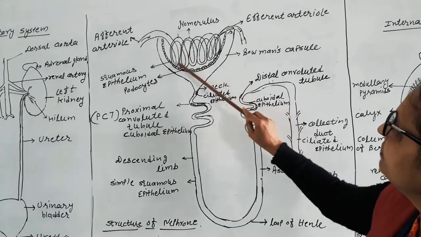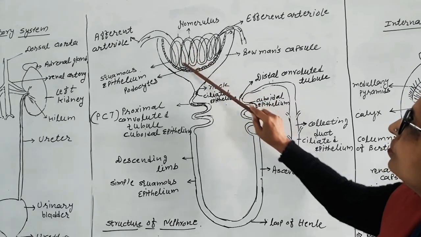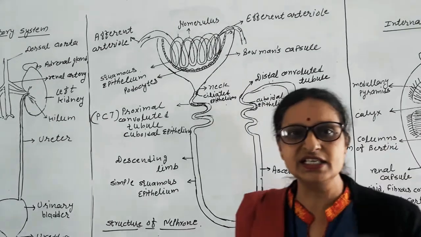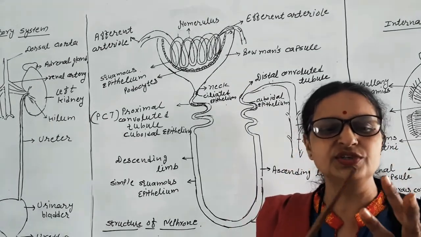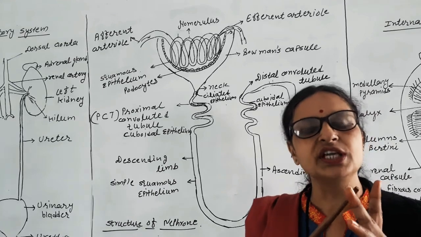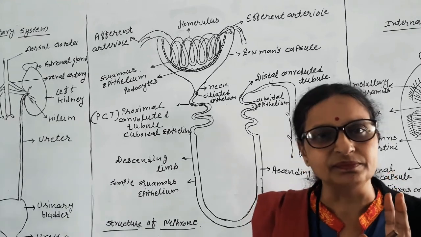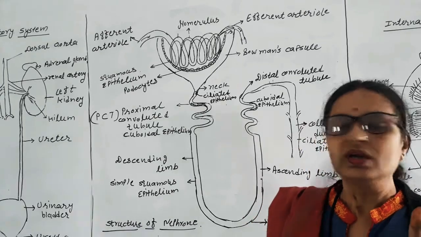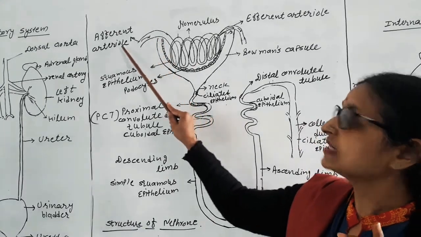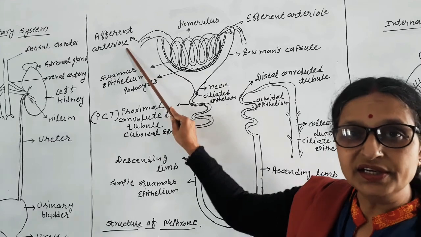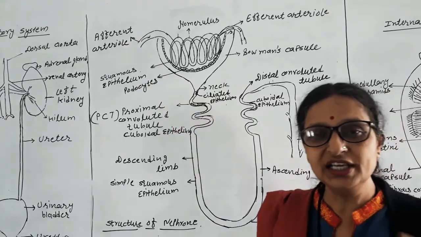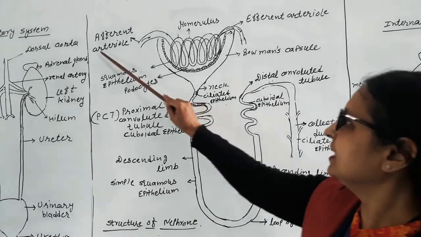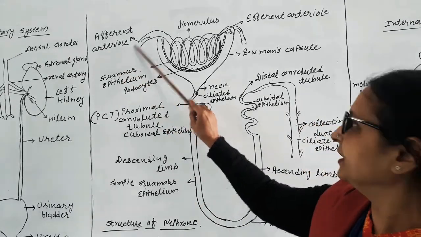This is called the glomerulus. So basically it carries the blood into Bowman's capsule. This one is made up of only the endothelial layer of the blood vessel. We know that a blood vessel is made up of 3 layers: tunica externa, tunica media, tunica interna. So when it becomes an arteriole, only the internal layer, the endothelial layer, tunica interna, forms a capillary.